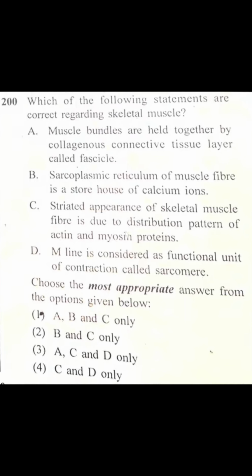Which one of the following statements is correct regarding skeletal muscle? A. Muscle bundles are held together by a collagenous connective tissue layer called fascicle. Correct. Sarcoplasmic reticulum of muscle fibers is a storehouse of calcium. Correct. Striated appearance of skeletal muscle fiber is due to the distribution pattern of actin and myosin protein. Correct. M-line is considered as... no, not M-line. So the correct option is 1, ABC.